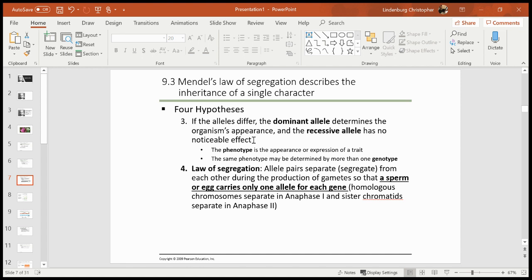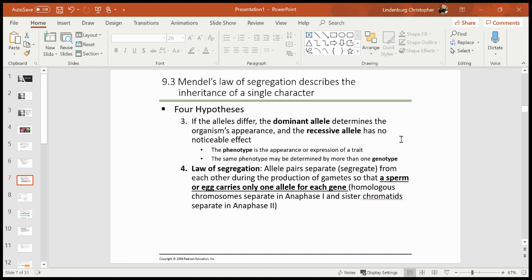So there's no noticeable effect. And then that leads us to the phenotype. The physical appearance, the phenotype, will only show the dominant allele, whereas the genotype gives you the combination of both alleles, whether or not they're dominant. And then one of Mendel's other big ideas is the law of segregation, which is that during the production of gametes, or during reproduction, each parent only gives one copy, or one allele, to their offspring.